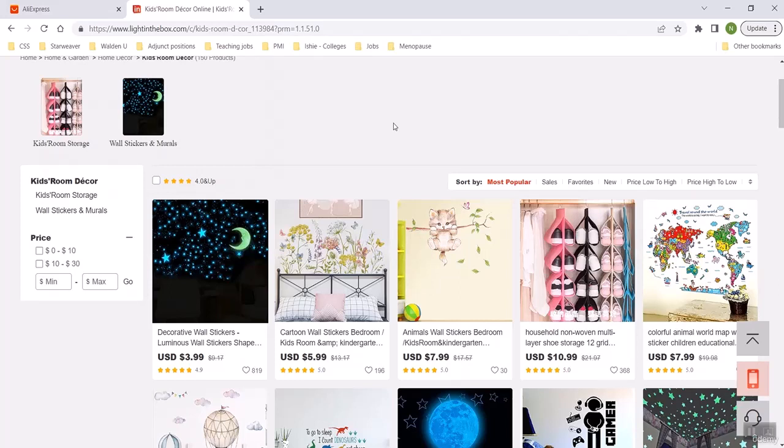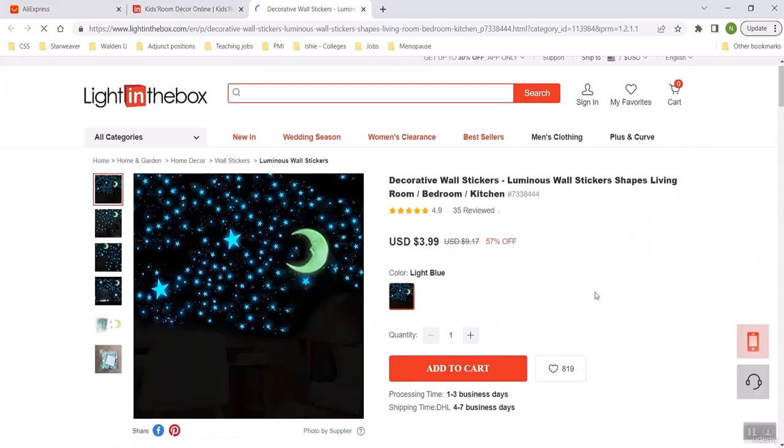If you want to do big scale, say you start this and ChatGPT is giving you some great descriptions that are really getting people to buy from you on Amazon, then your best bet is to order in bulk from one of these suppliers, and they'll actually give you an even more discounted rate. So instead of it being $3.99, if you order, let me just click on this. It's like stickers, glow-in-the-dark stickers for your wall.